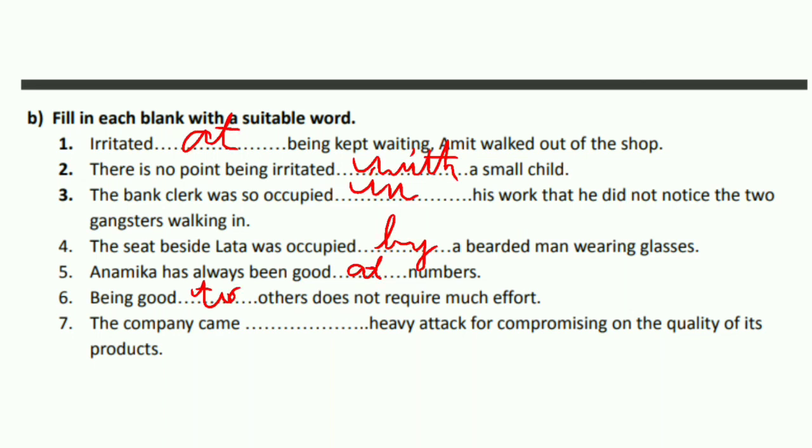The company came dash heavy attack for compromising on the quality of its product. So the company came under heavy attack for compromising on the quality of its product. So it would be "under." So keep revising and keep understanding.